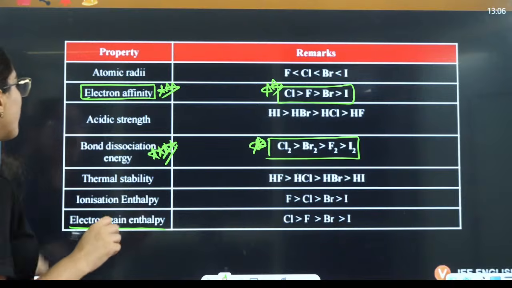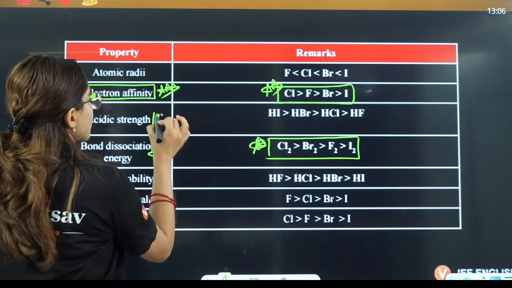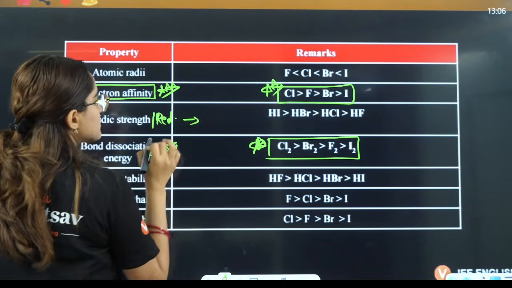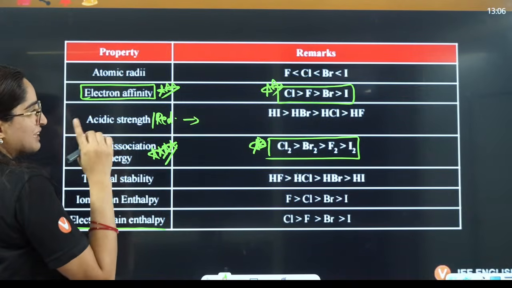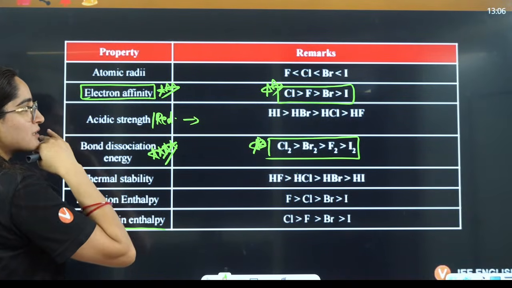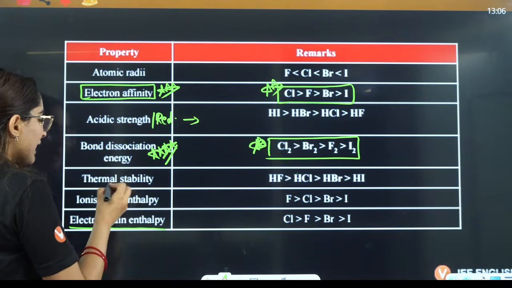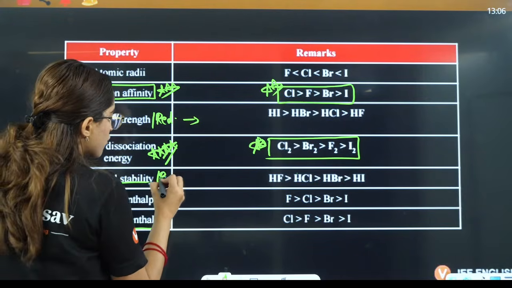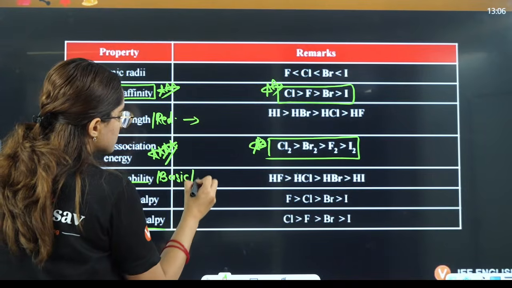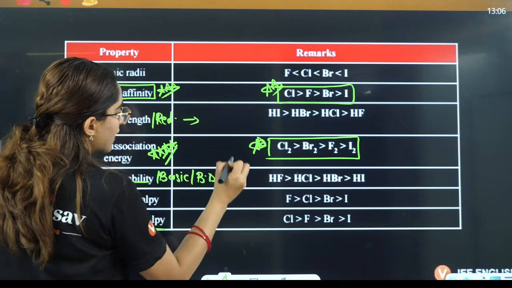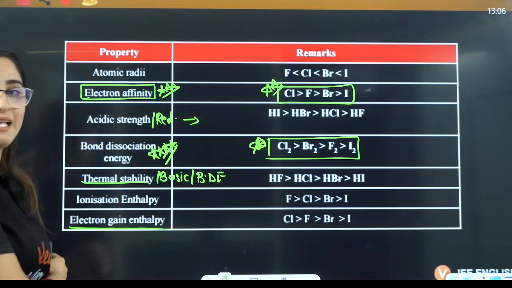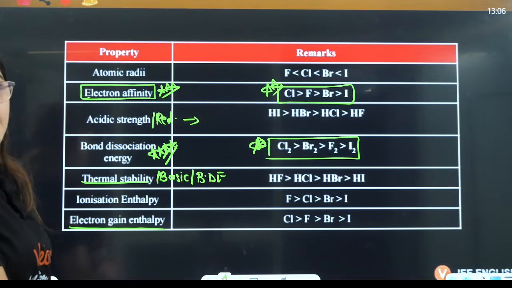Then we talk about acidic strength or reducing power. That becomes iodine, then bromine, then chlorine. That means it increases down the group, right? And thermal stability, or this is also basic strength, or this is also bond dissociation enthalpy, decreases down the group.